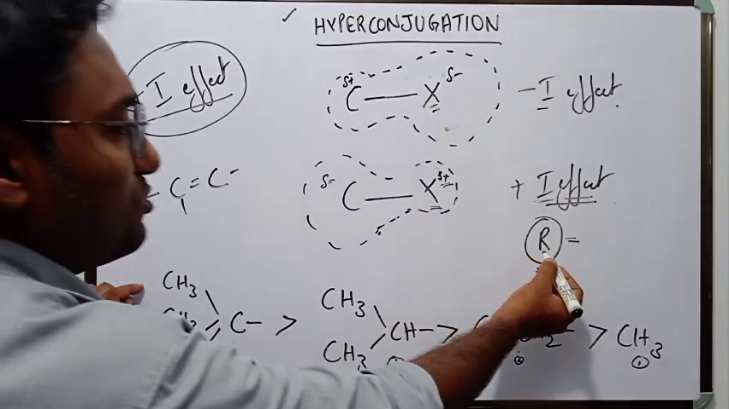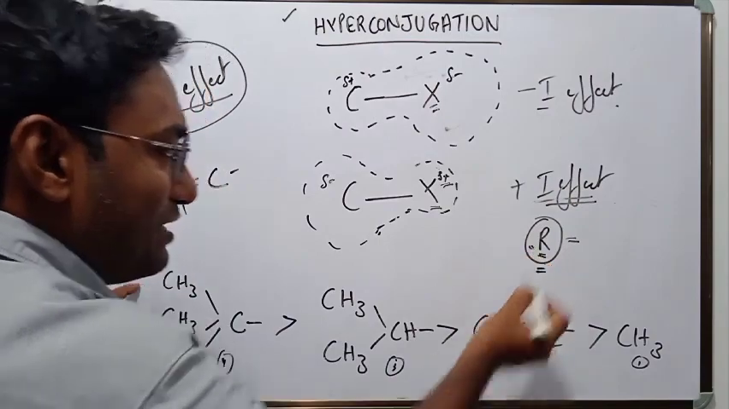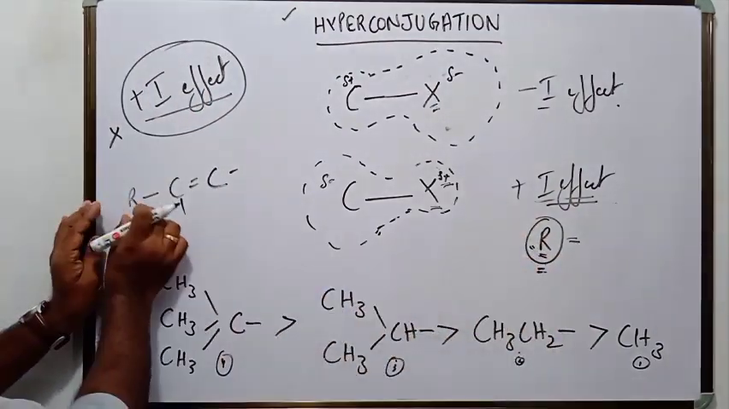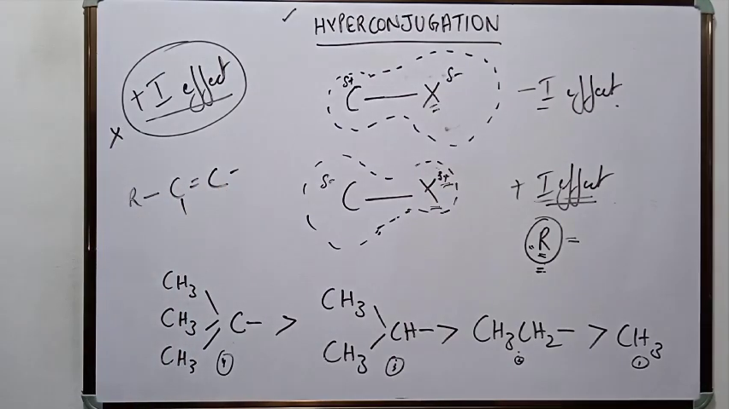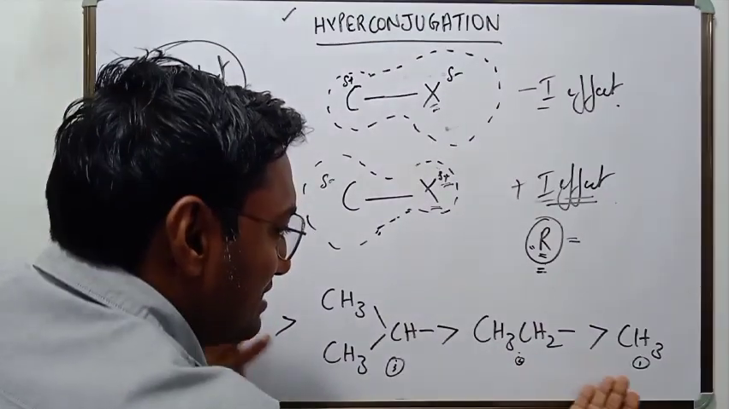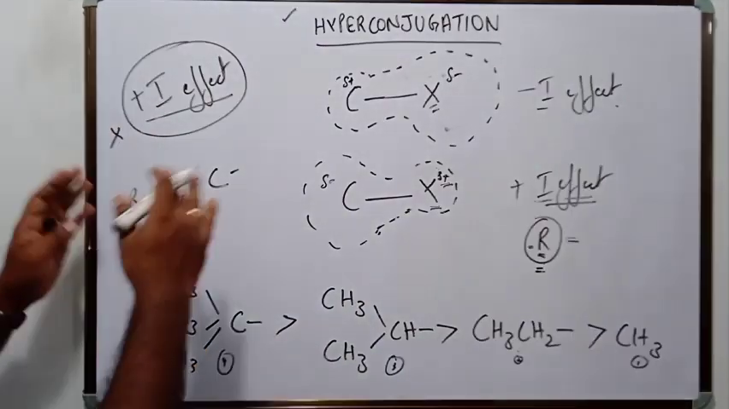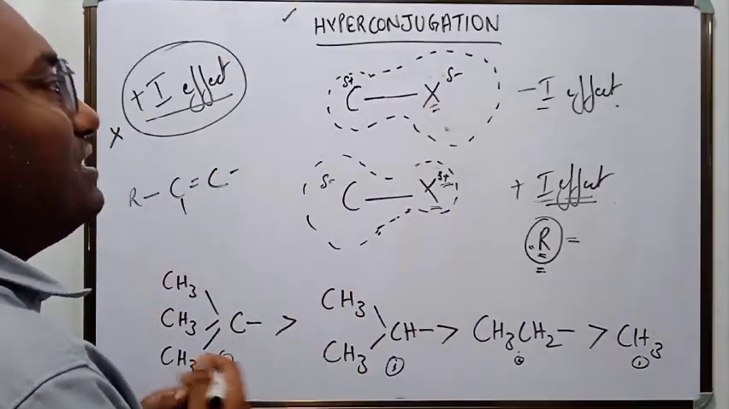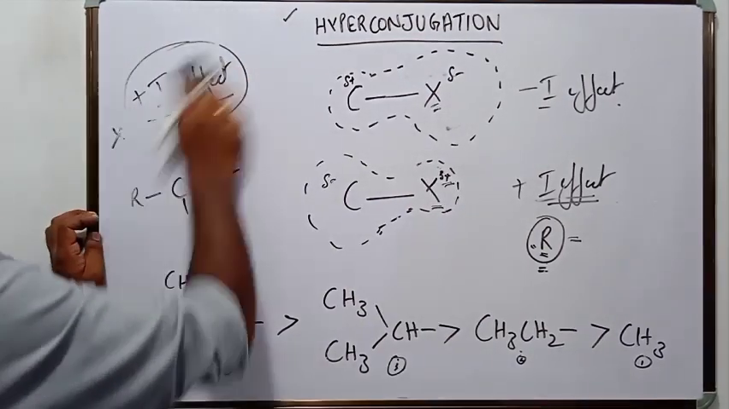Hyperconjugation is also shown by alkyl groups. Plus I effect is also shown by alkyl groups. The difference is that hyperconjugation is shown when the alkyl group is attached to a carbon-carbon double bond. And another difference is that this sequence is reversed in hyperconjugation. So let us understand hyperconjugation by means of an example. Let us take propene.